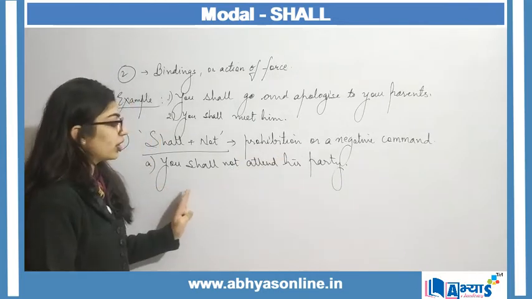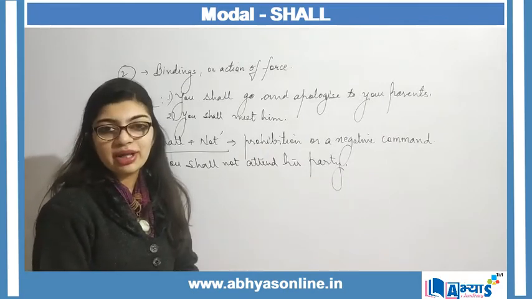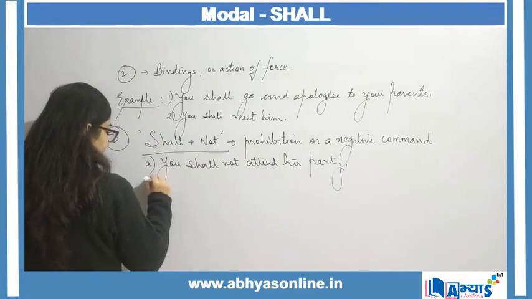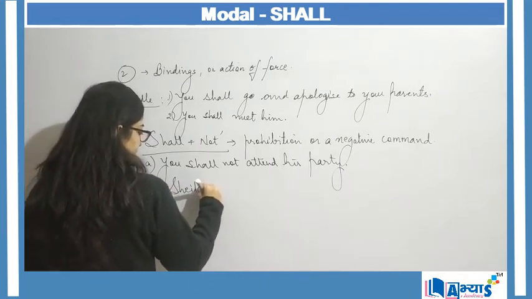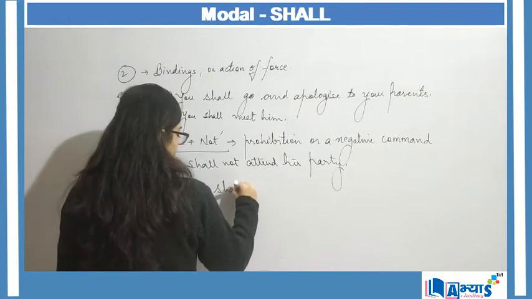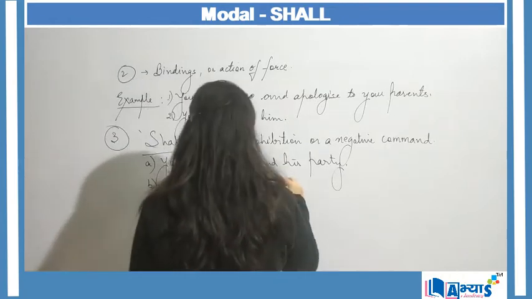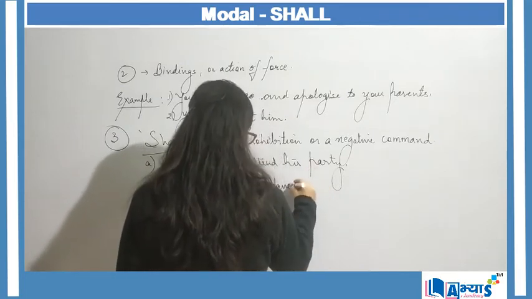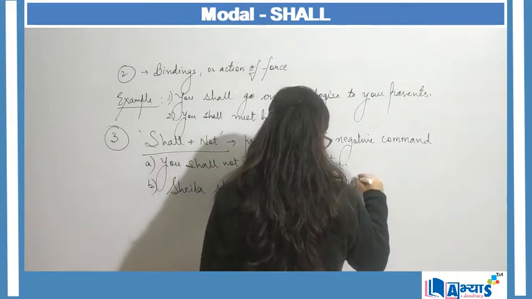Now I am saying you shall not attend his party. This is a negative command that I am giving to the person. Another example can be, Sheila shall not dance in such situation.